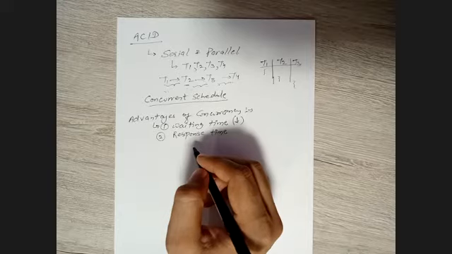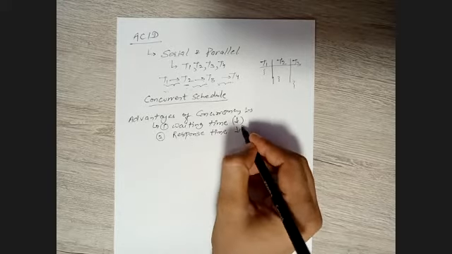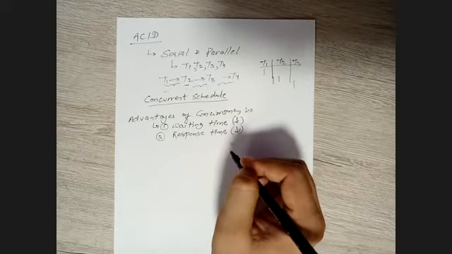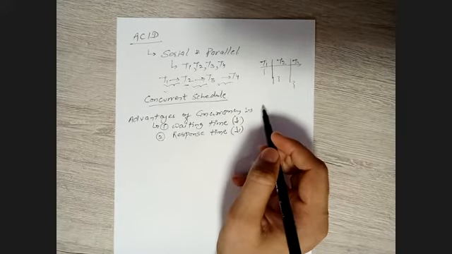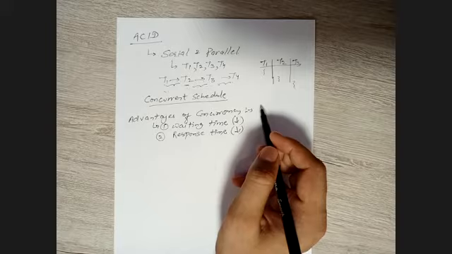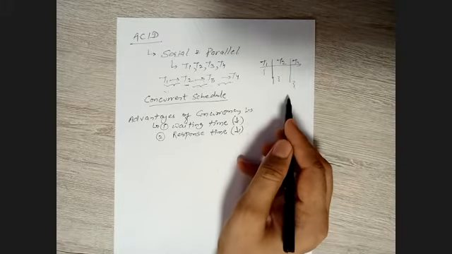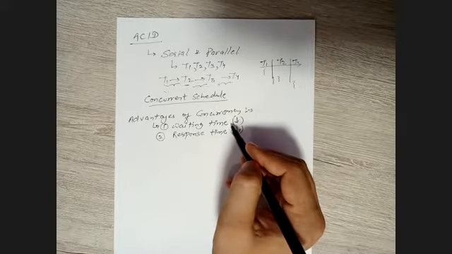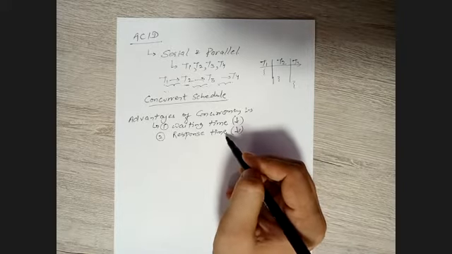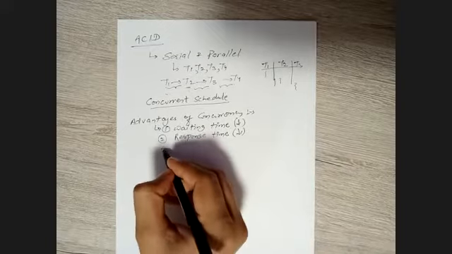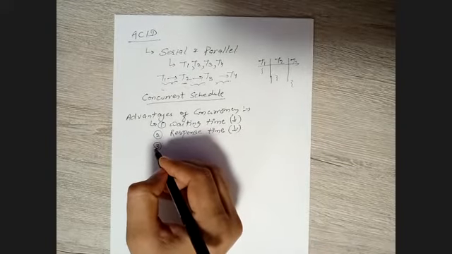This response time also decreases in case of concurrency. The reason is, as we have seen, in concurrency transactions are executed without waiting for the complete execution of others, which means transactions are not required to wait for much time. So the waiting time is low and the response time is less. So this is another advantage.